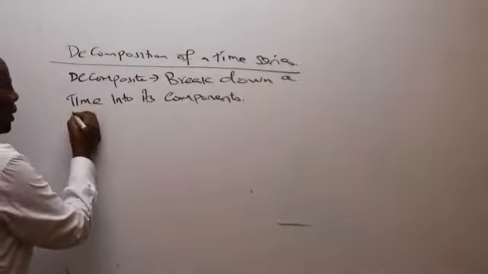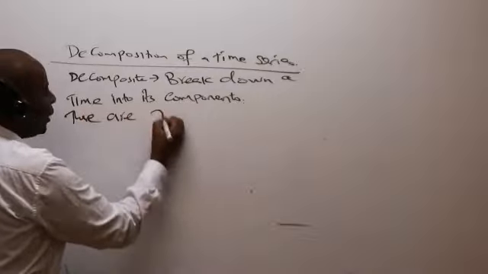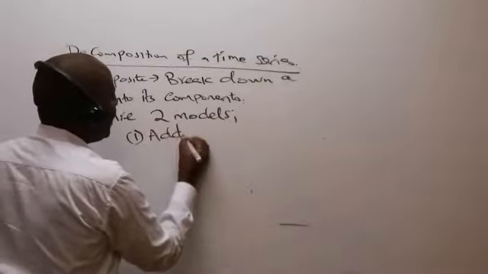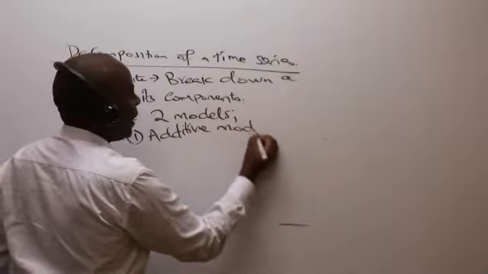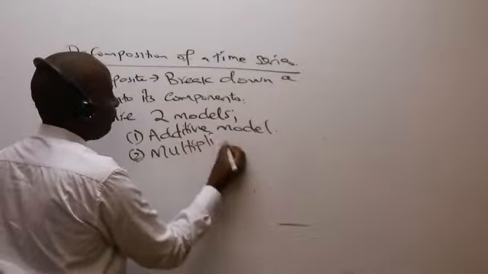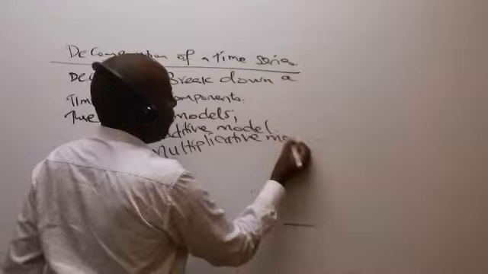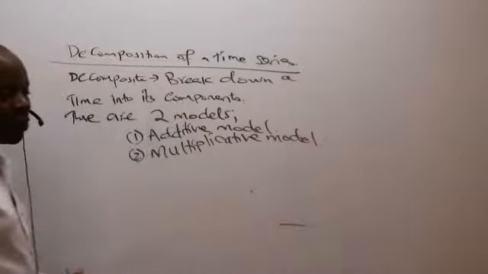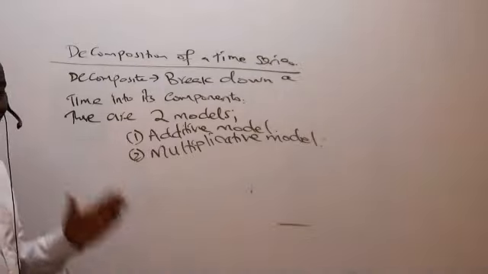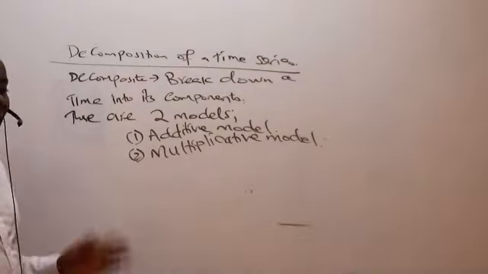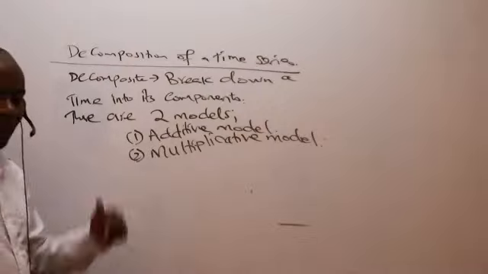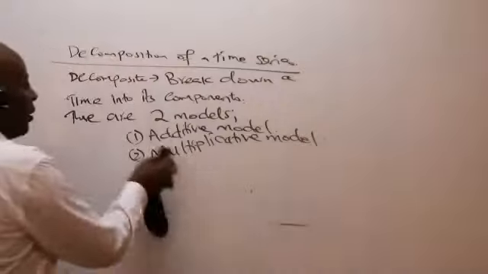So we have two models. Number one, we have the additive model. And then number two, we have the multiplicative model. So additive versus multiplicative. Additive model versus multiplicative model. We're going to explain each one of them. We start with the additive model.